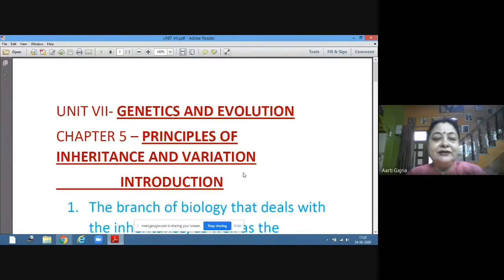If you number the chromosomes 1 to 23, there are 1 to 23 from mother and 1 to 23 from father. So you have a pair of number 1 chromosome, a pair of number 2 chromosome, a pair of number 3 chromosome. Similarly, you have 23 pairs of chromosomes in the nucleus of all the cells of your body.